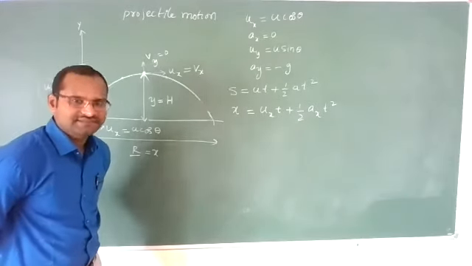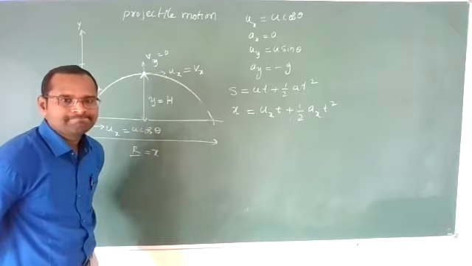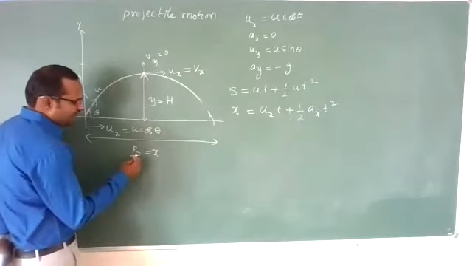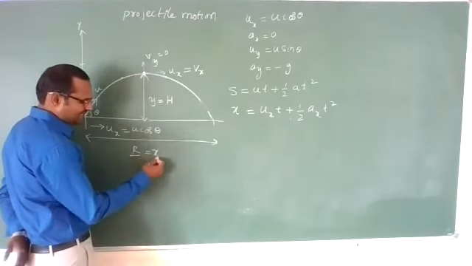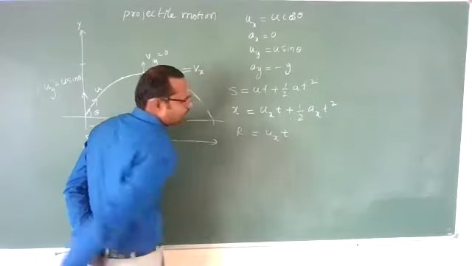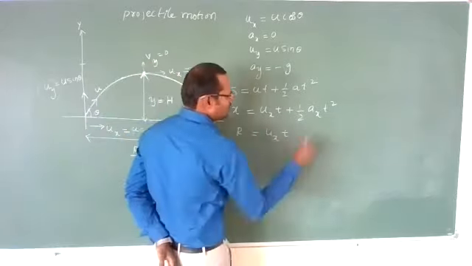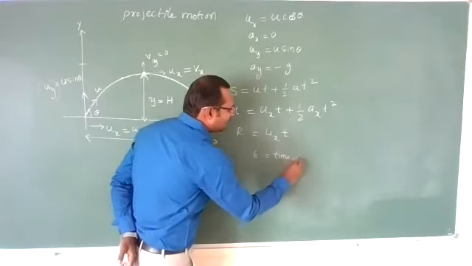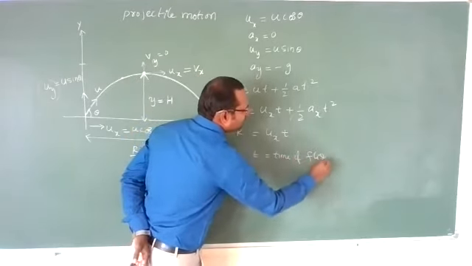Then the horizontal range R can be written as R is equal to ux into t, since ax is 0. Here this t is called the time of flight.